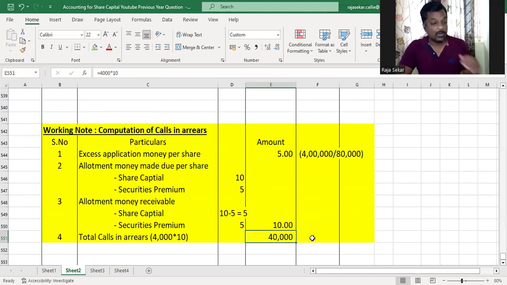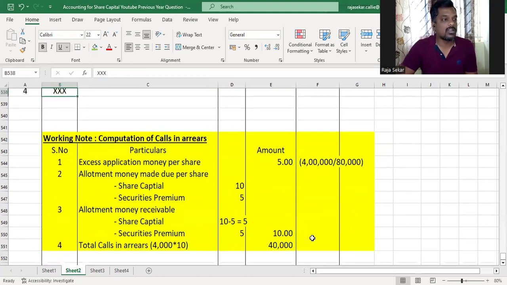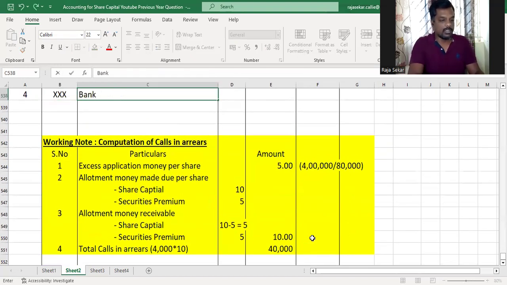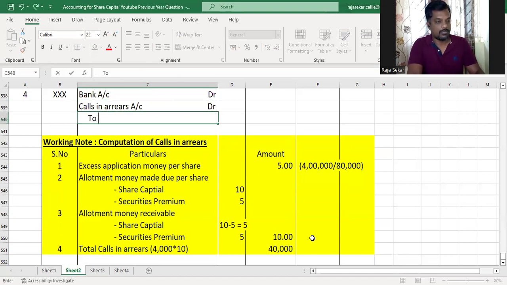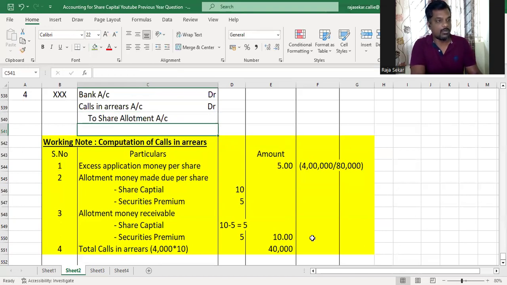So now what do we got to do? What do we have to do? Just pass a journal entry for receiving allotment money with call scenarios, right? So there will be call scenarios account also will be debited. So bank account debit, calls in arrears account debit, to share allotment account, allotment money received.